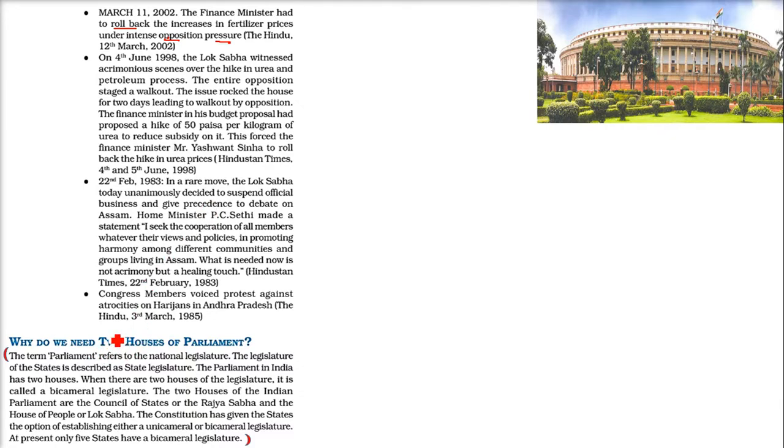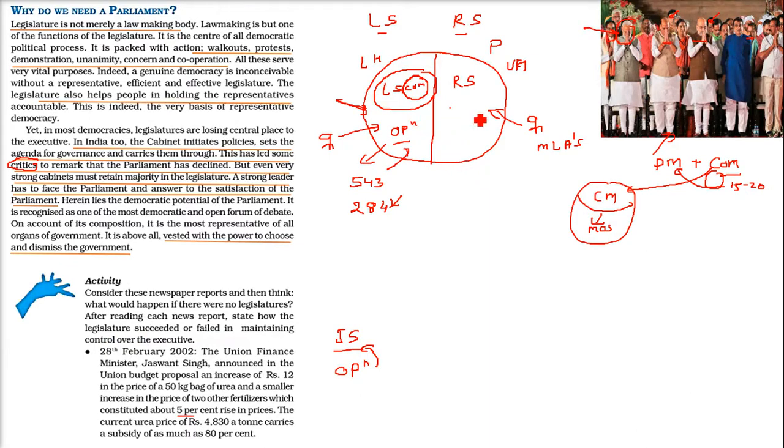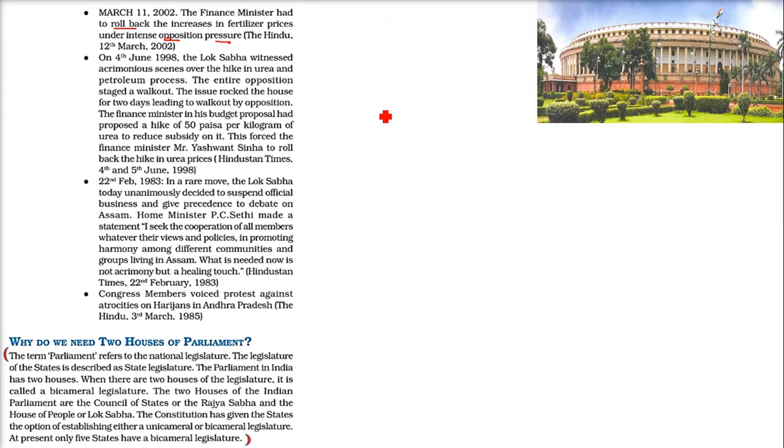Now the question comes, you must ask me: why do we have two houses? One house is enough. See, first of all, the parliament is a national legislature. So we have in the parliament the Lok Sabha and the Rajya Sabha. In the Lok Sabha, all the members are elected directly by us. Rajya Sabha is representing the states.